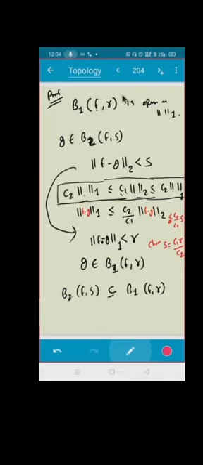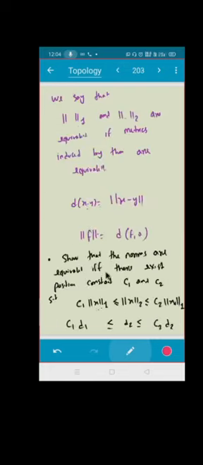So what do you see? If I take any open ball here, I can get an open ball inside this open ball, by using these two inequalities, correct? If I had taken the open ball in B2, then I just have to use these two. So in both cases, you can see that they are equivalent. Do you see what I did just now? I assumed this and I proved they are equivalent.